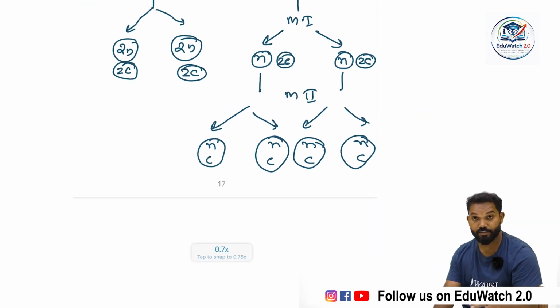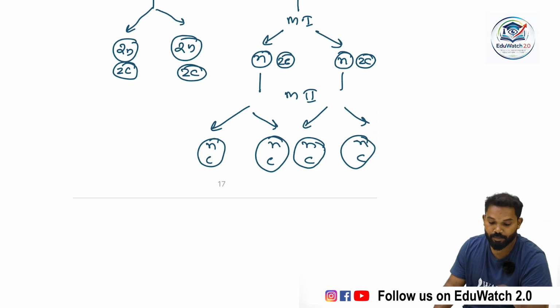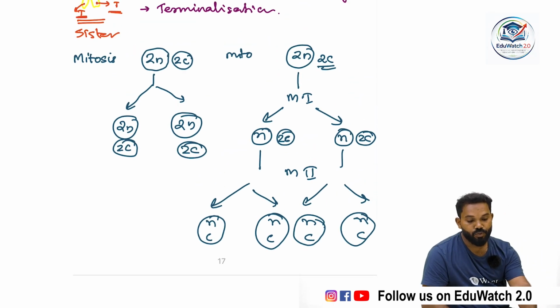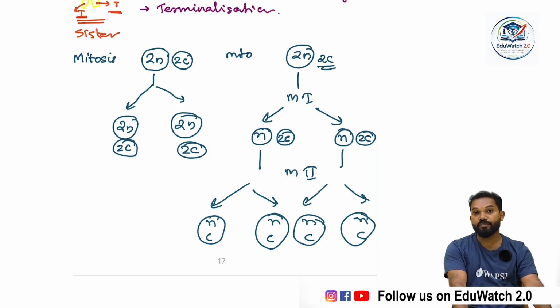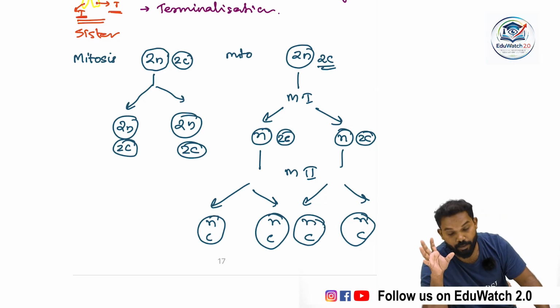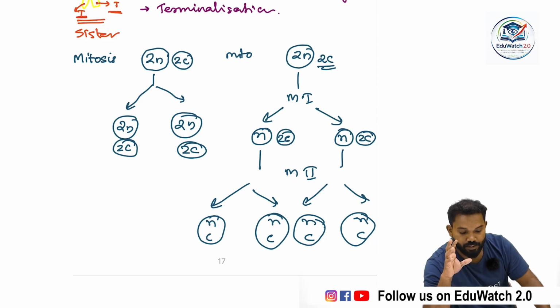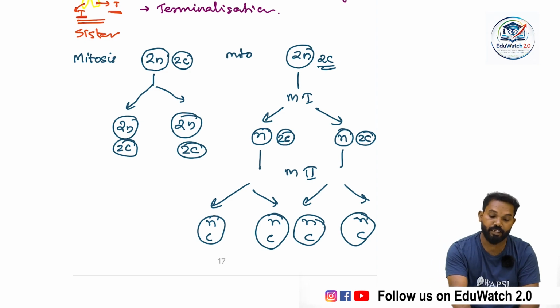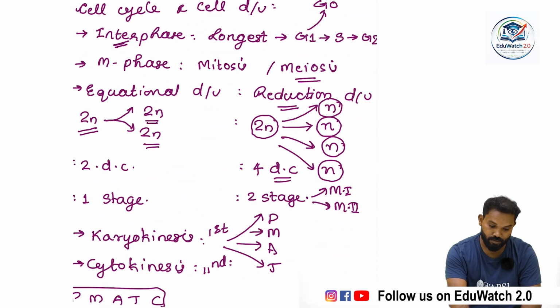The n represents the number of chromosomes, c represents the amount of DNA. That means after the meiotic division, or reduction division, the chromosome number reduces and the amount of DNA also reduces by half. But in mitotic division, the number of chromosomes and amount of DNA remain as the parent. So mitotic division is known as equational division, and meiotic division is known as reduction division.